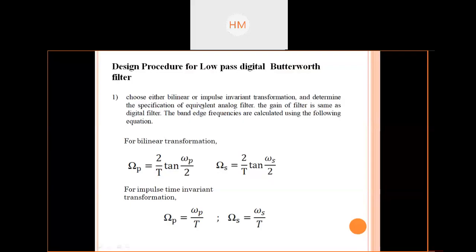Choose either bilinear or IIT transformation to find the band edge frequencies by using this equation. So the very first step of designing is to find these cutoff frequencies, band edge frequencies. Clear?